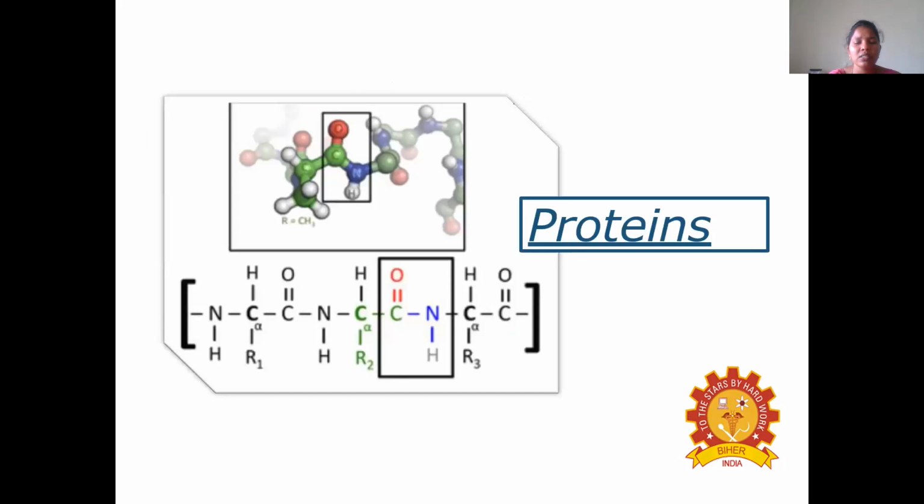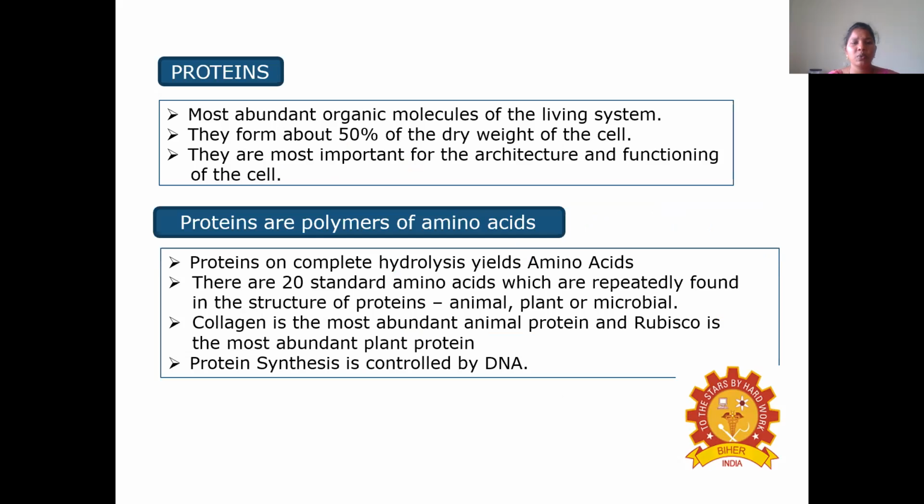Then coming to the proteins, whatever we have discussed until now are the classification of carbohydrates and their structures, functions, and uses. Coming to the proteins. Proteins are the most abundant organic molecules of the living system. They form about 50% of the dry weight of the cell. They are most important for the architecture and functioning of the cell. Proteins can be referred to as polymers of amino acids. Why? Because amino acids are the building blocks of proteins. So it is referred to as a polymer of amino acids.